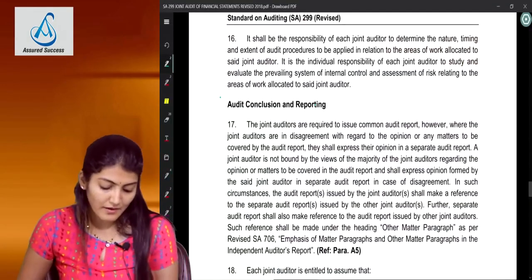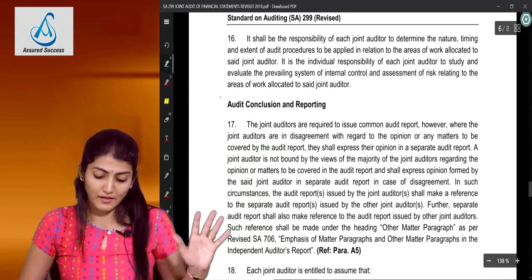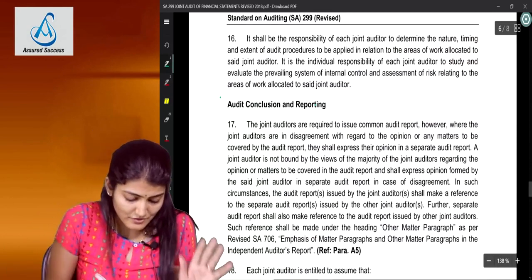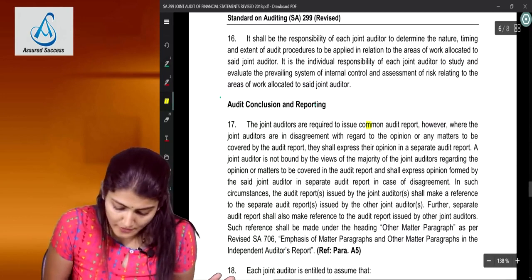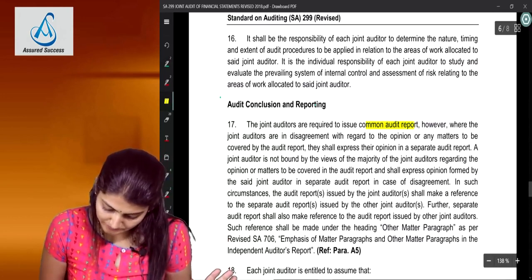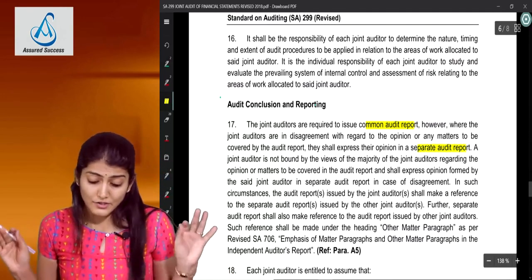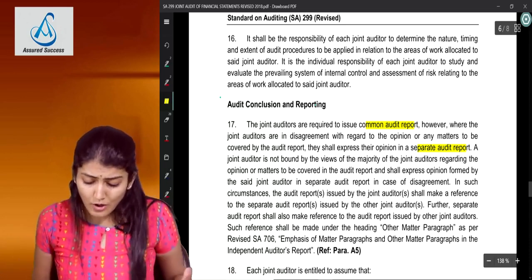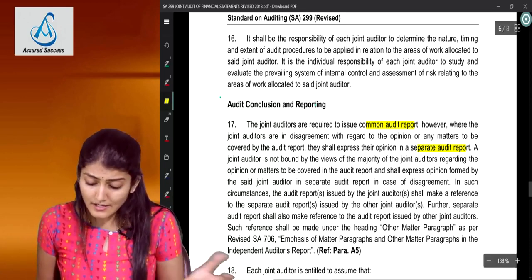Okay, so let's have a look at audit conclusions and reporting. Now very good clear terms have been used by the standard. Common audit report, separate audit report. The joint auditors are required to issue a common audit report, obviously when they are in agreement.